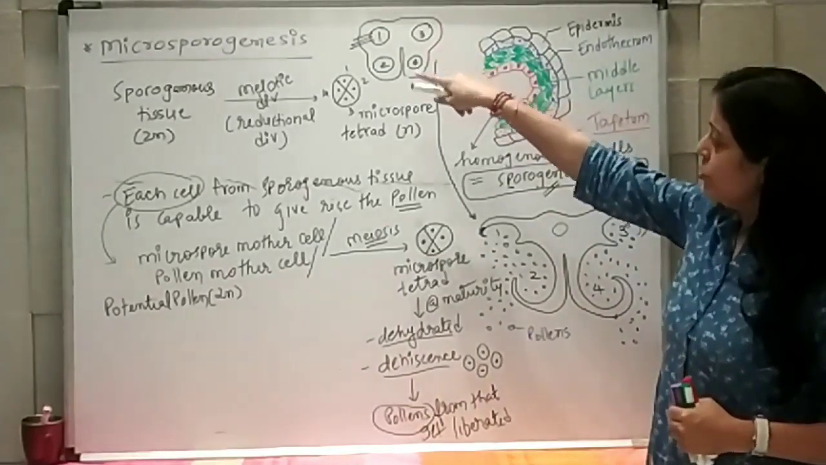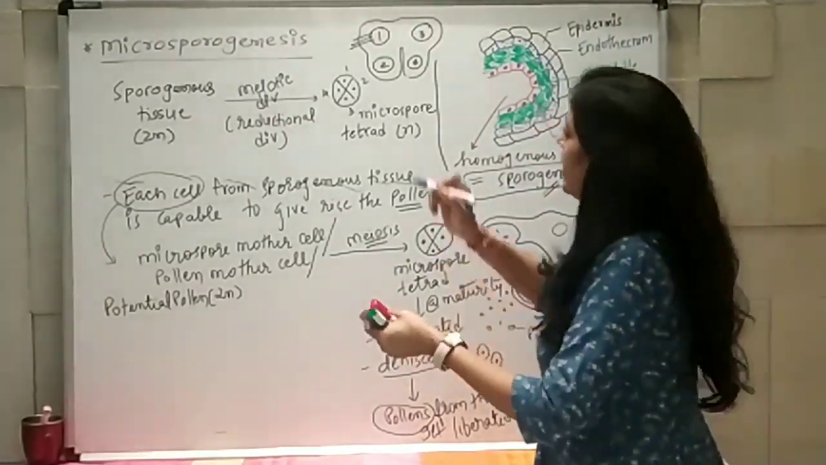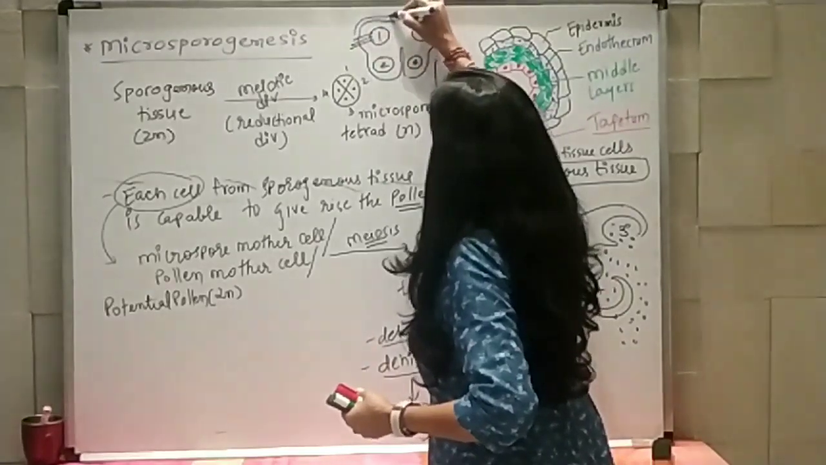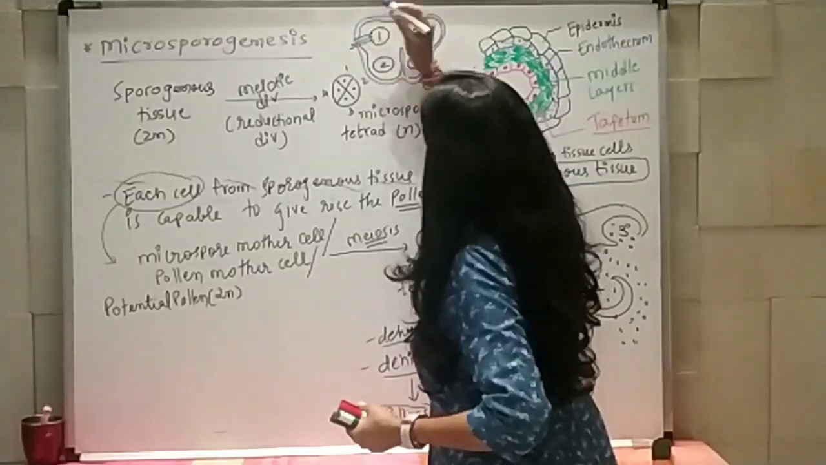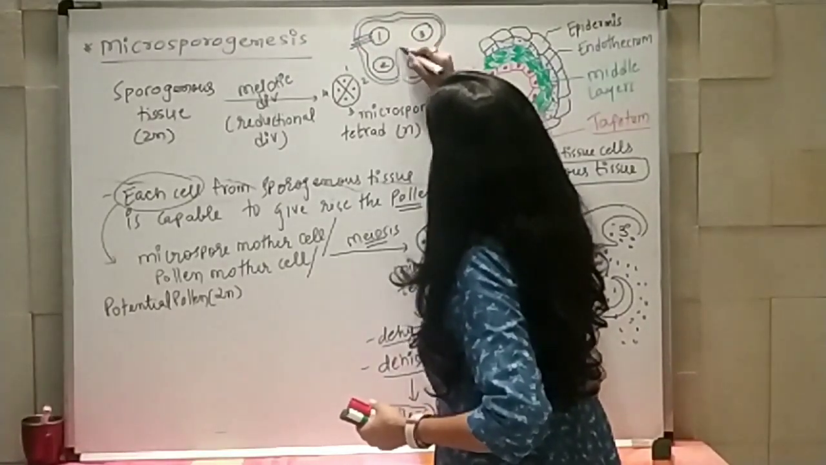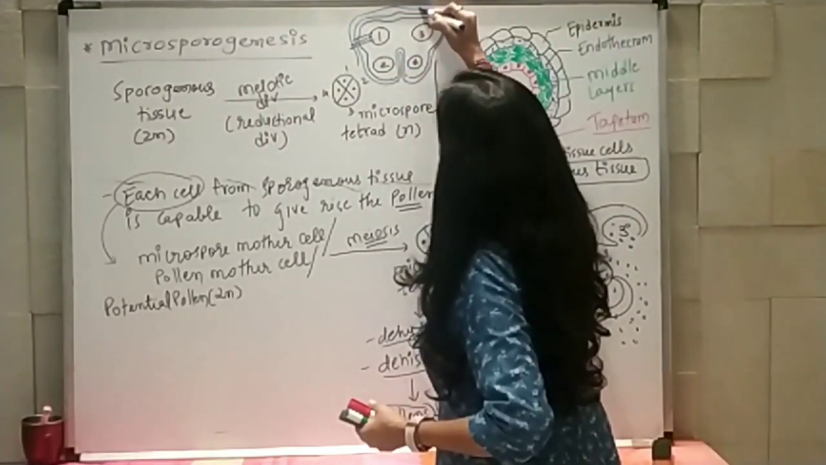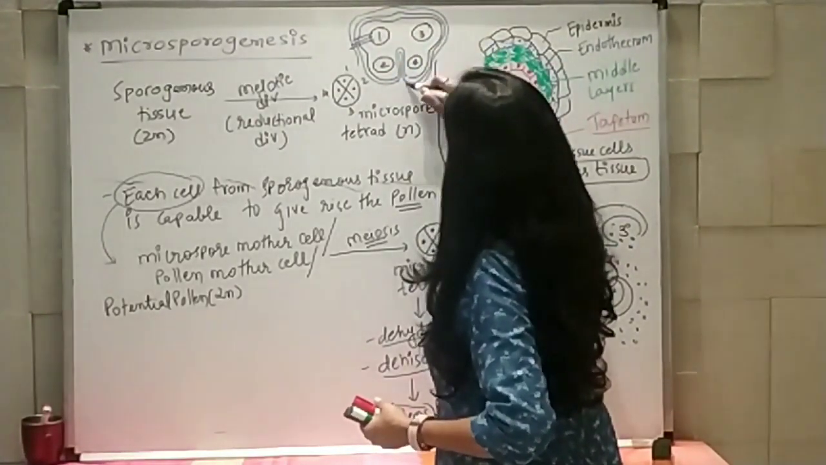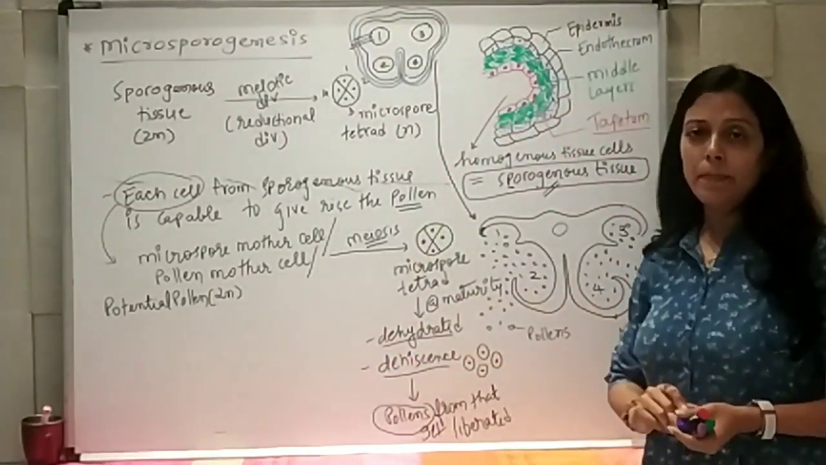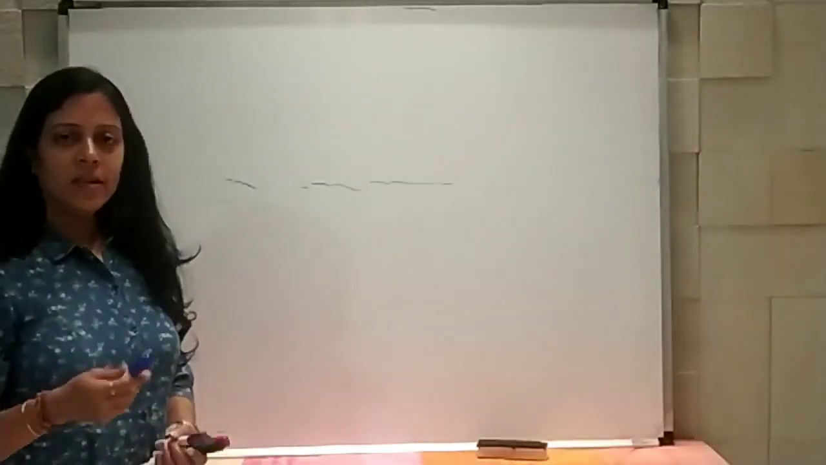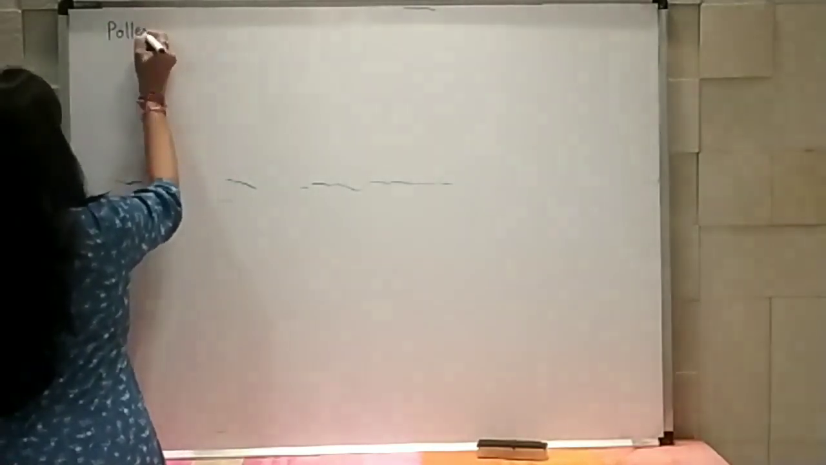And one more structure, if I am showing you this as sporogenous tissue, it is having 3 layers. So I can show this as a little bit elaborated structure here also. Right? So 3 layers, and the innermost is tapetum, which helps to produce nourishment for the developing structures. So let's start the structure of pollen grain. Pollen grain.